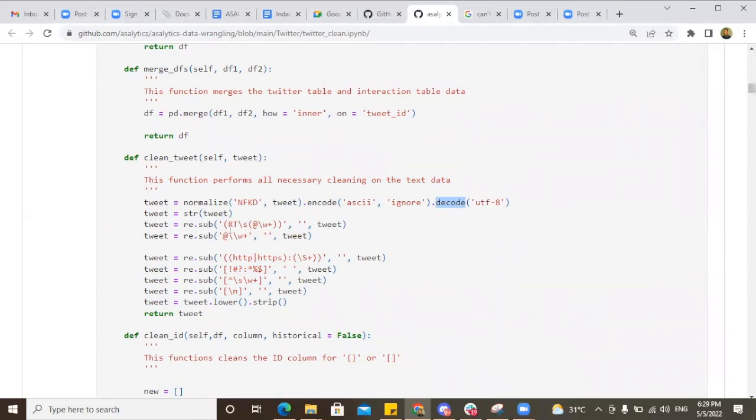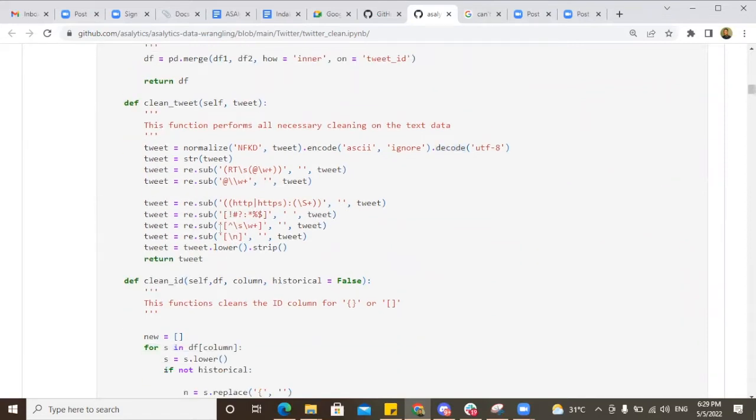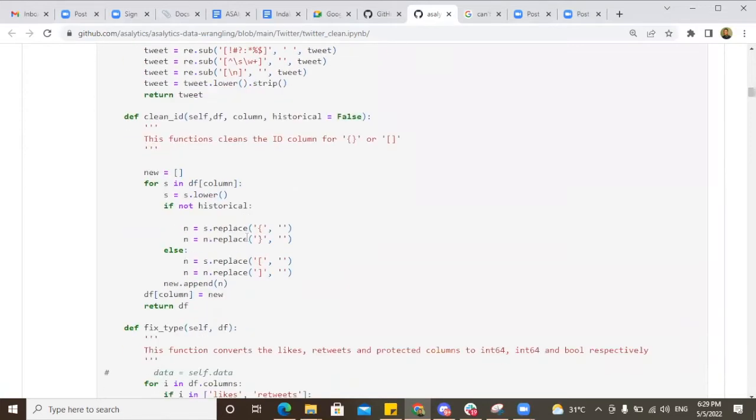Then I wrote a simple regex to remove retweets, remove ads, remove URLs, remove all these word characters, then remove all these cases as well. And this is white spaces, so remove white spaces and all. So this particular function takes care of almost everything about text cleaning, as far as we've seen, and there has not been an issue about that.